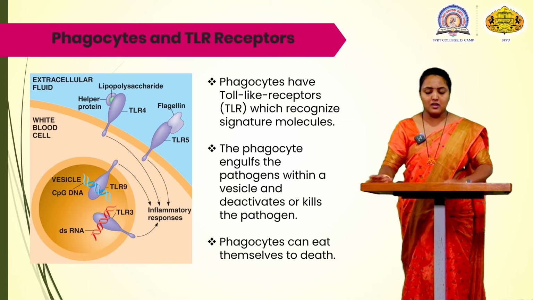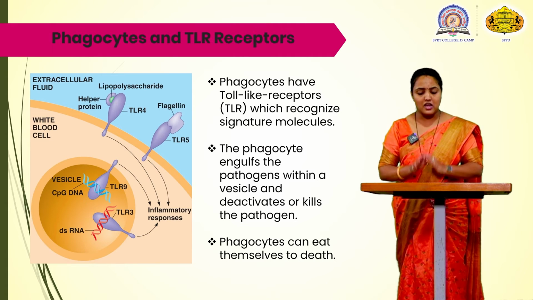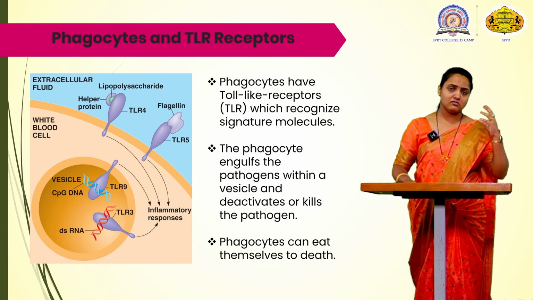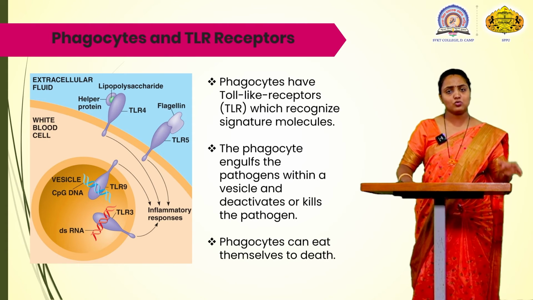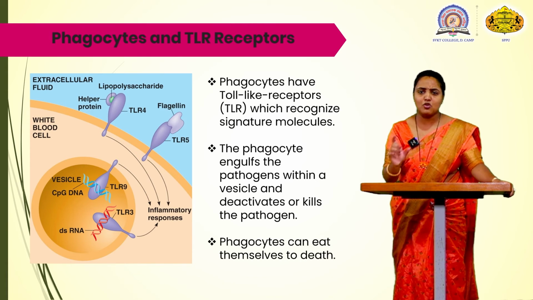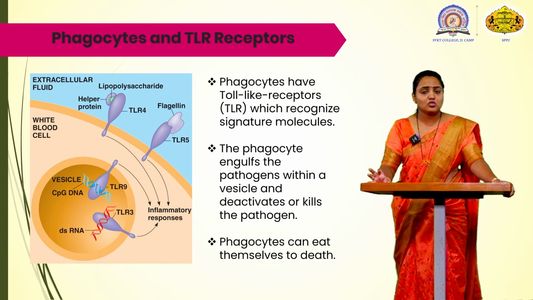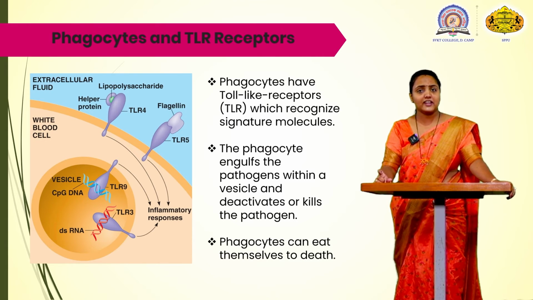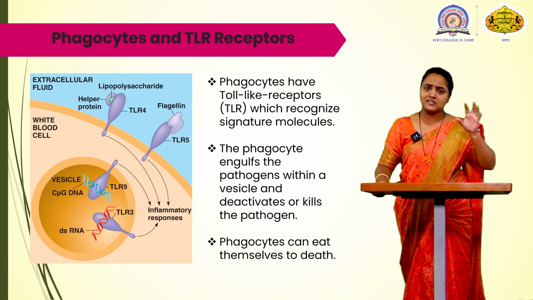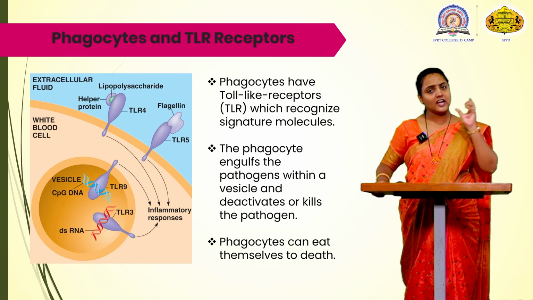Now what is happening in phagocytosis? Once the TLR receptor is activated, once the pathogen is known to be foreign to the body, the pathogen is taken into the cell envelope in a small vacuole by the phagocytic cells, that is WBCs. So the WBCs engulf the cell envelope in the small vacuole. The cell envelope which is taken inside is fused with a lysosome.